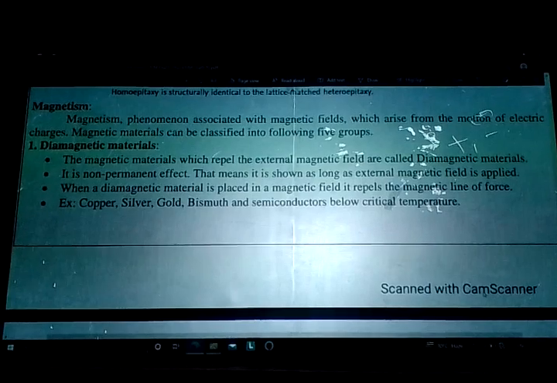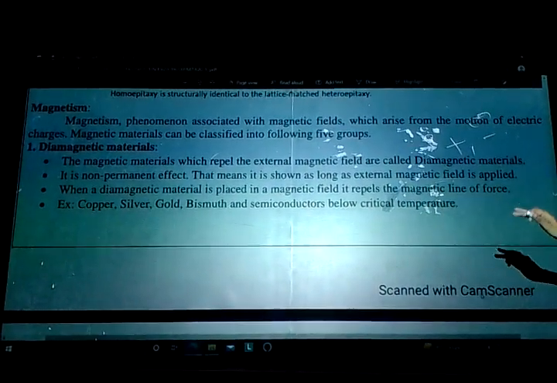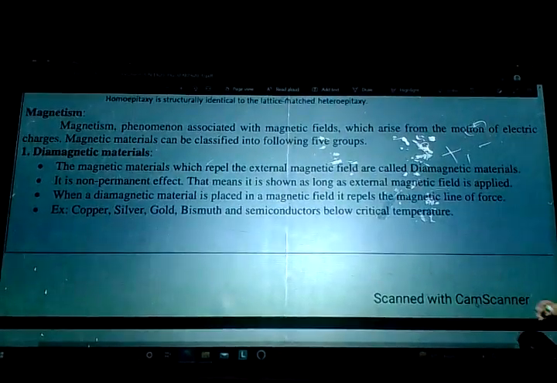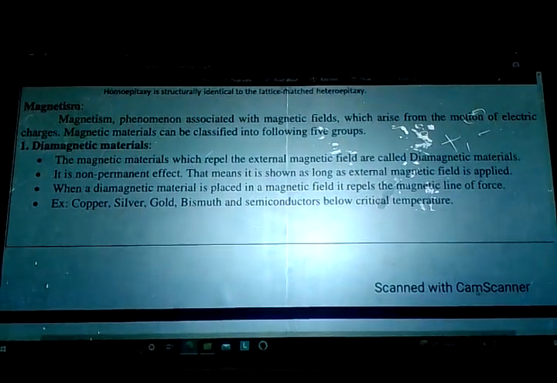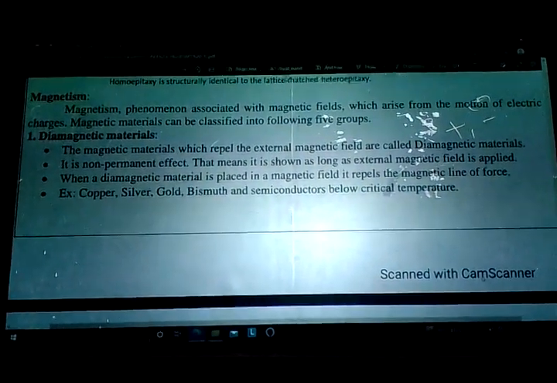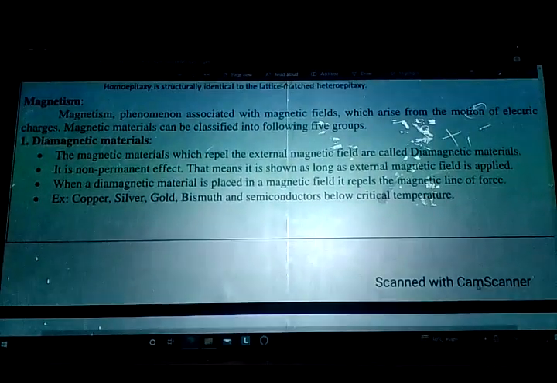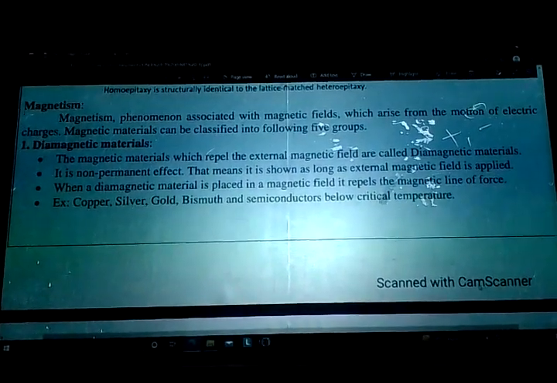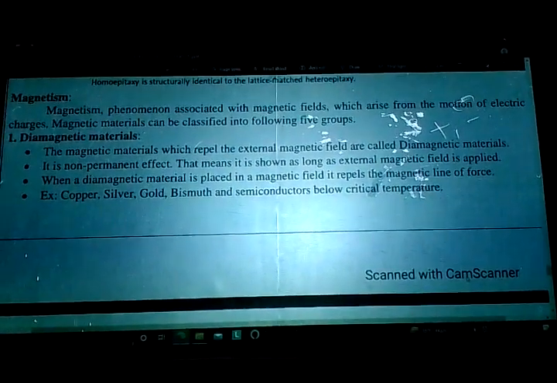When you stop giving the external magnetic field, it will also stop showing the repulsion effect. Understood? Yes. When a diamagnetic material is placed in a magnetic field, it repels the magnetic lines of force. Magnetic flux and magnetic lines are the same thing. Examples are copper, silver, gold, bismuth and semiconductors below the critical temperature. Understood? Now move to the para.